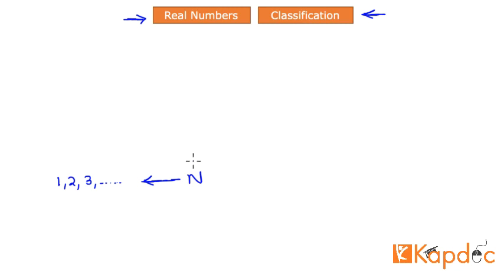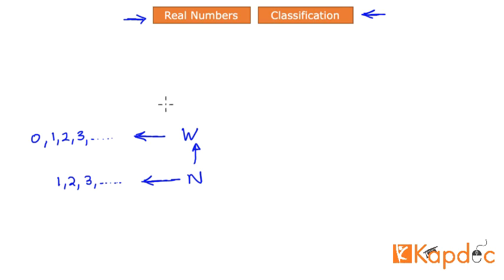Then as you go up the food chain, you come across the second set of numbers known as the whole numbers. Whole numbers include the natural numbers, of course, and they also contain one more number, 0. So 0 and natural numbers make up a space known as the whole numbers.